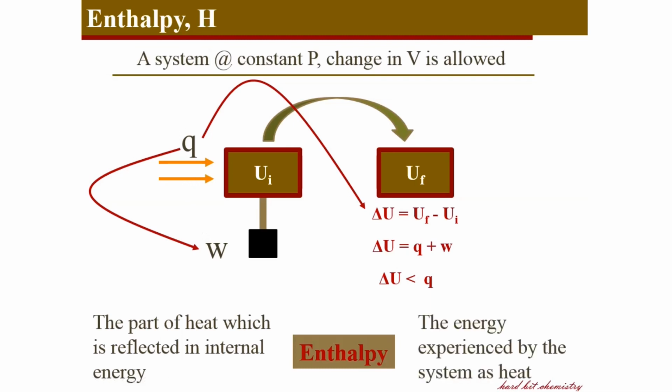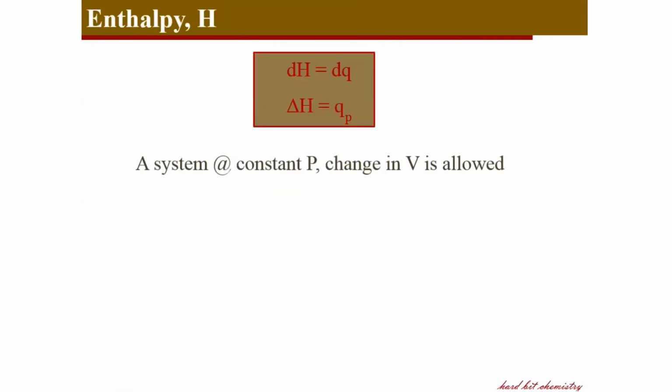So you can say the energy experienced by the system in the form of heat, that is called enthalpy. Whereas heat at constant pressure can be equated to the change in enthalpy during a process.